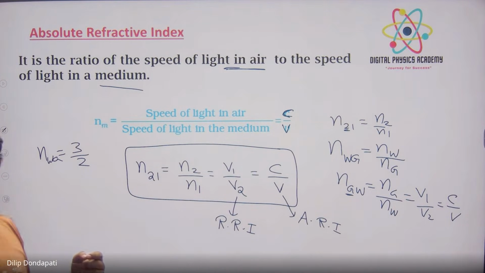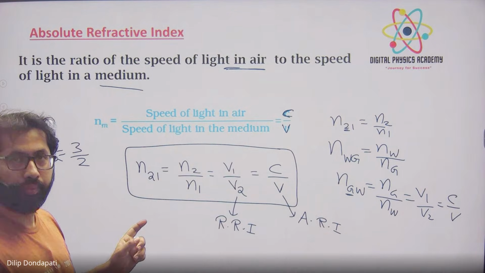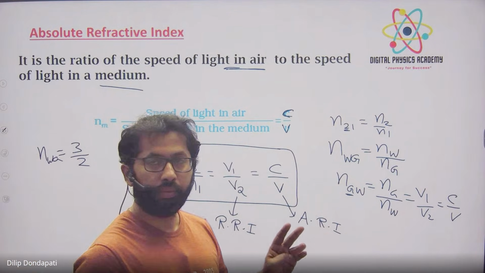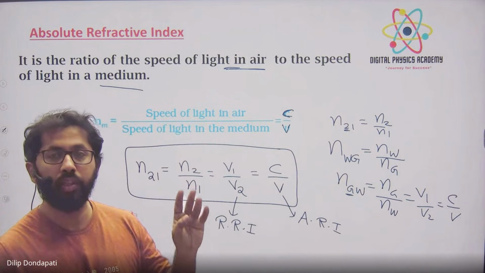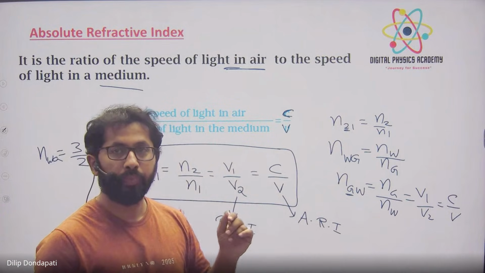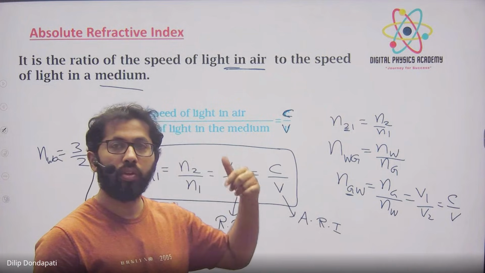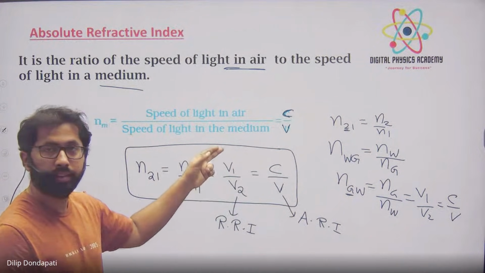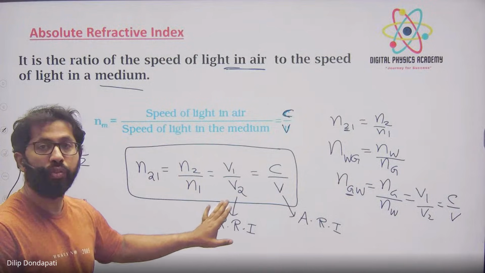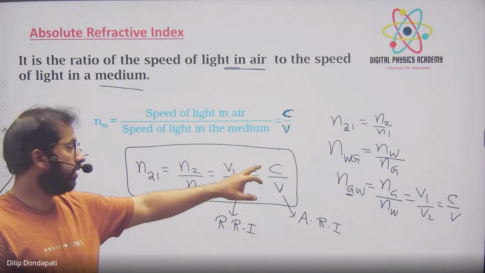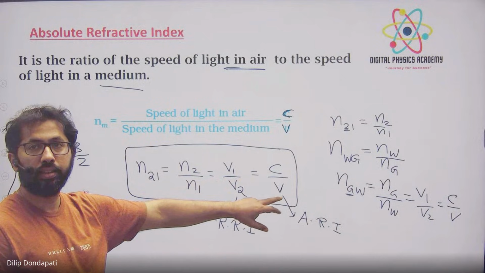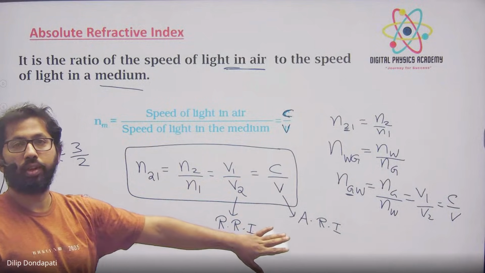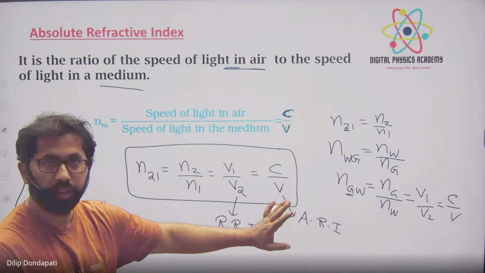What is the formula? Got it? Akash, tell me, what is the formula? n21 is equal to n2 by n1. That is equal to, in terms of speed of light, v1 by v2. That is equal to c by v. And v1 by v2 is called? Relative refractive index. Okay, sir. And c by v is called? Absolute refractive index. Are you understanding that? Okay. Yes, sir.